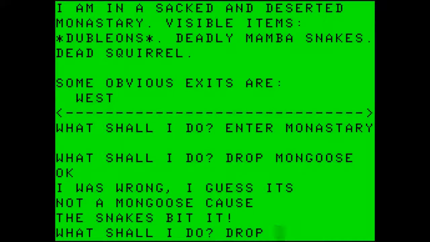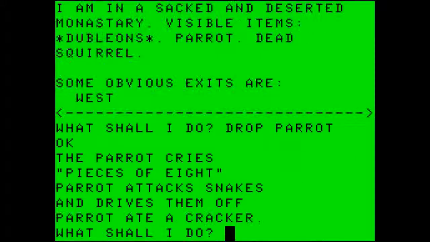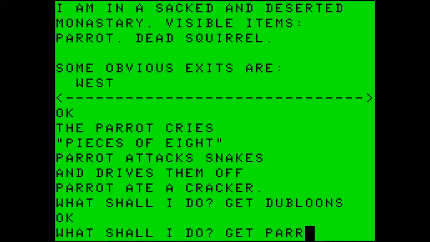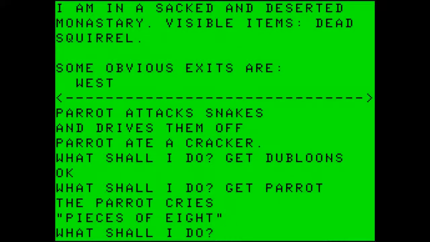This is also true of Pyramid 2000. So let's draw the parrot. The parrot cries pieces of 8. The parrot attacks snakes and drives them off. Parrot ate a cracker. So let's get the doubloons. And let's get the parrot again. And then let's get out of here.